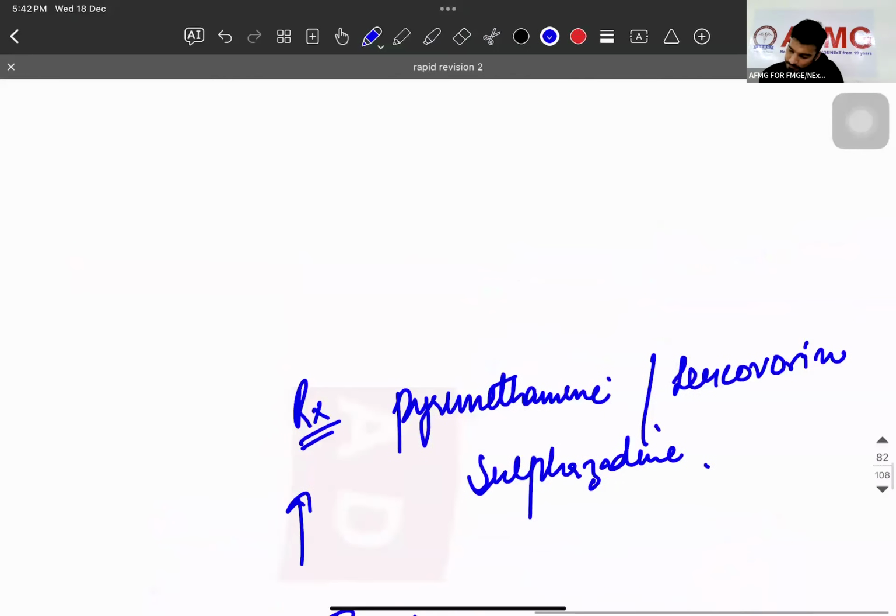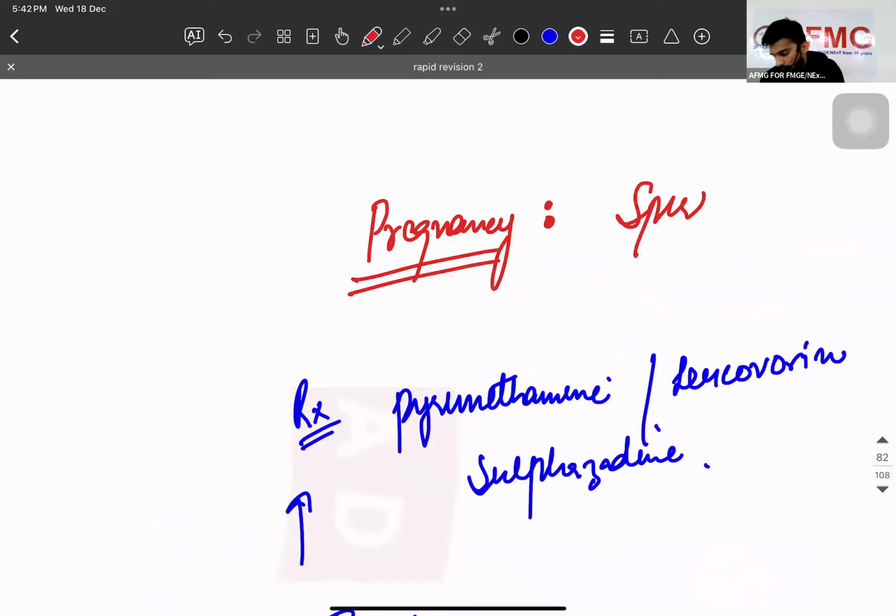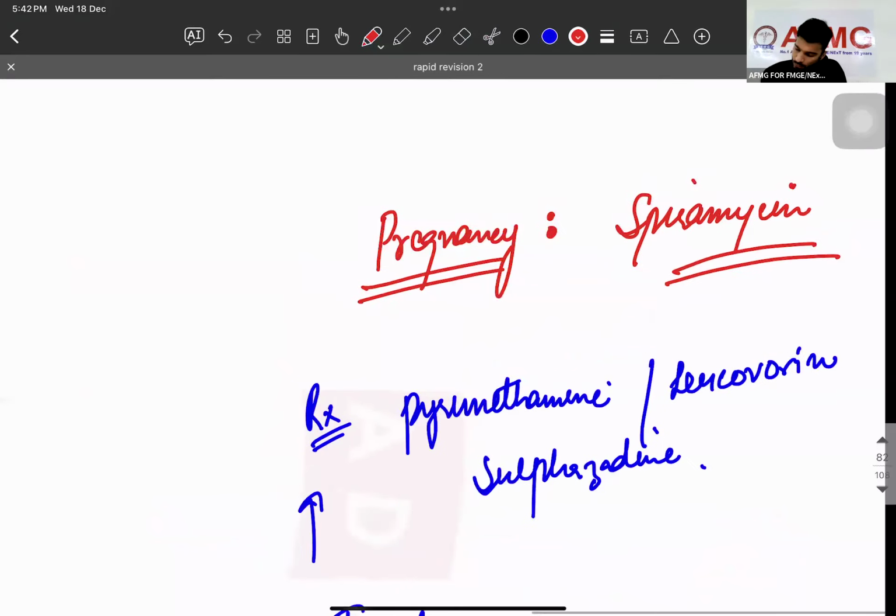If pregnancy, what is the treatment? Spiramycin. All done, guys?